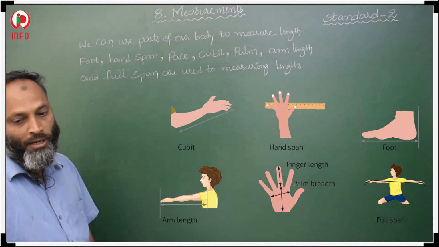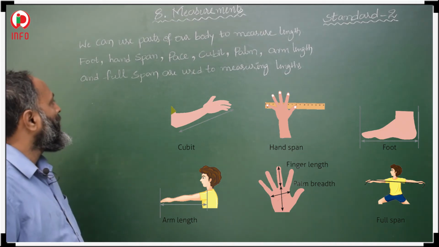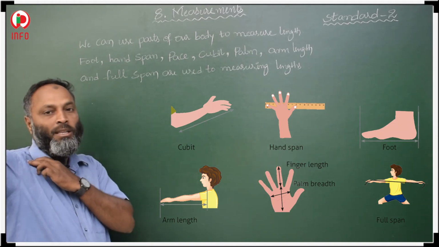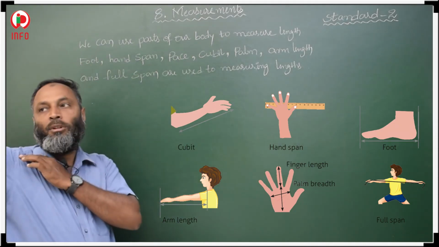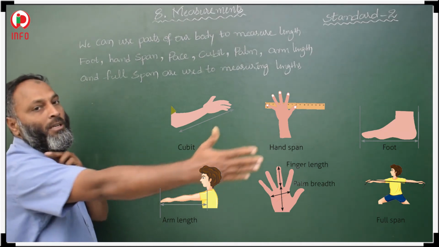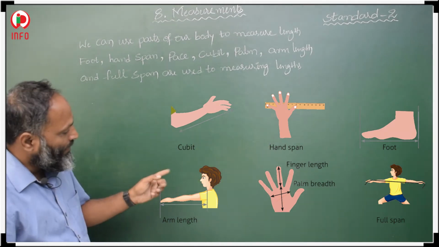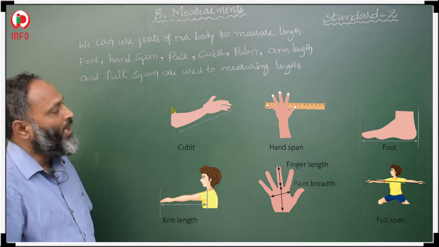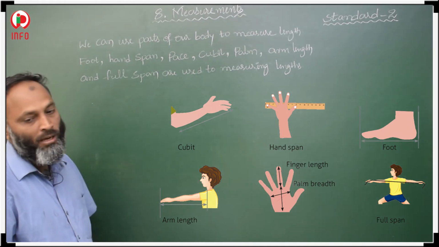Then after that, arm length is the complete length of the arm, from the elbow to your last finger, as shown in the picture.